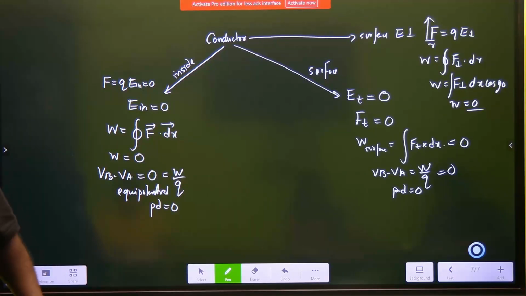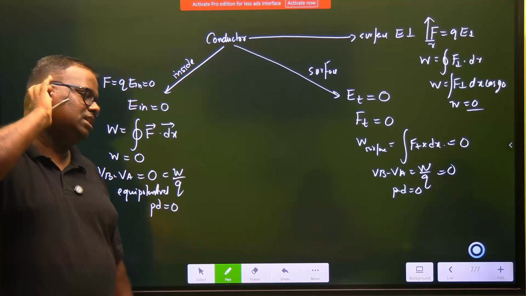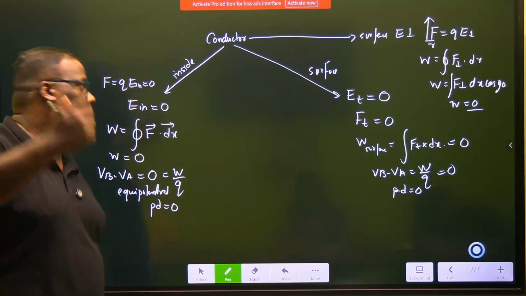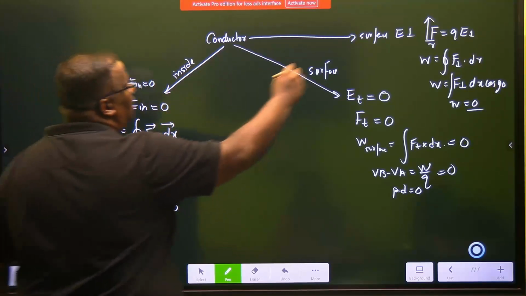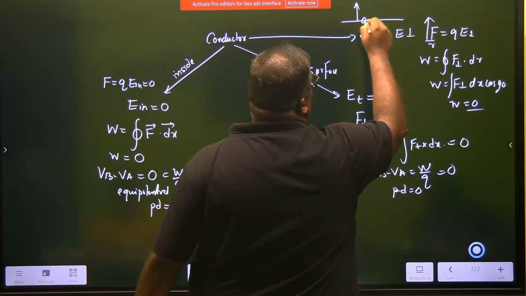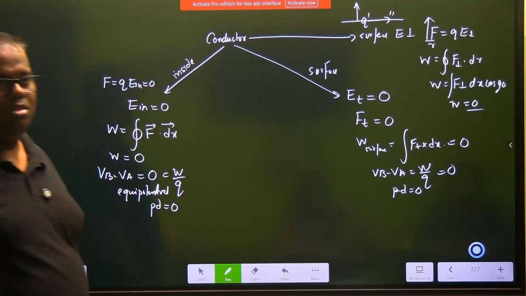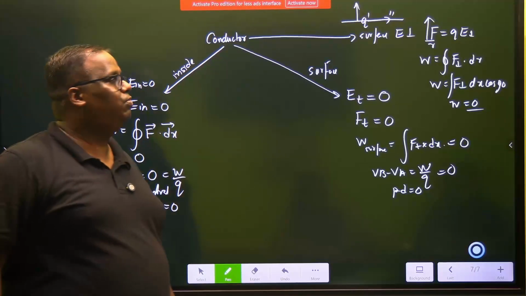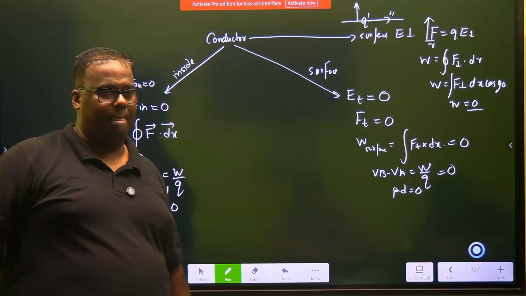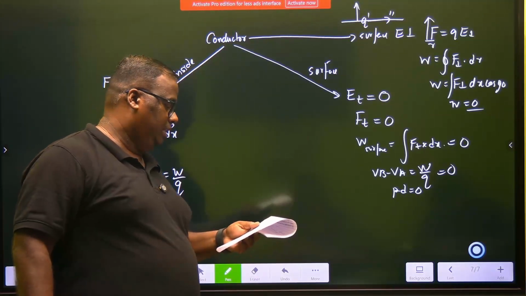If you have an electric field, the surface always has a perpendicular field. If the field is perpendicular, the force is perpendicular. Means what you are trying to do here is that this is your surface, the field is perpendicular. You are trying to take a charge and move it from this point to this point. What is the direction of the force? Perpendicular to the displacement. Work done is 0. Is the explanation understood? Right.